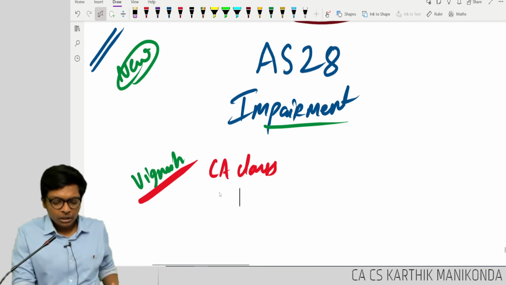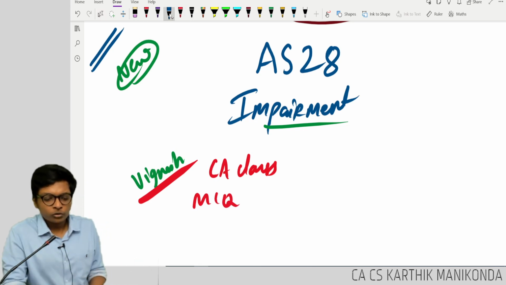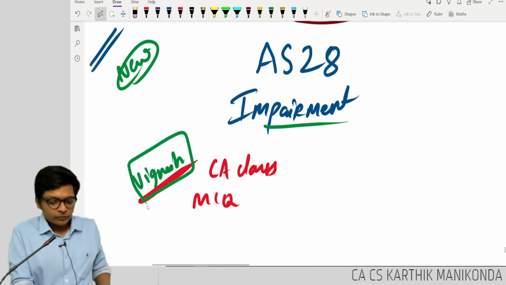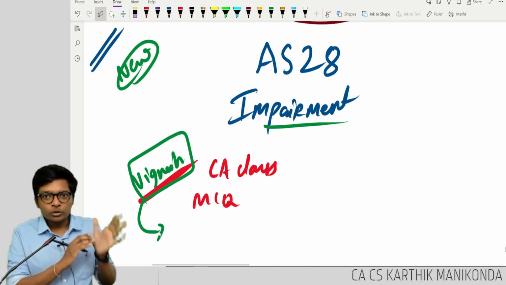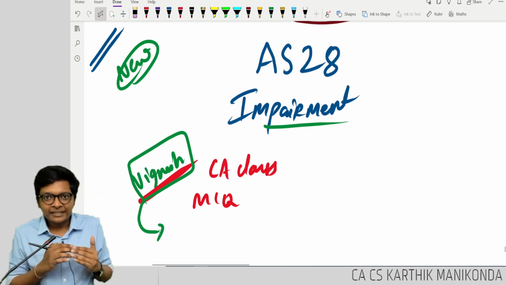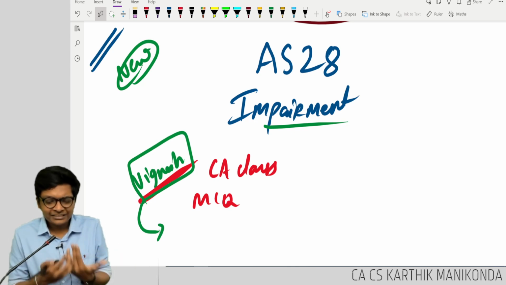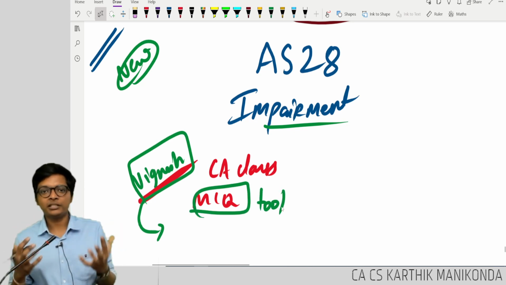So for example, students, now in the new syllabus you have MCQ. Sir, from where to get MCQ? Students don't know. So Vignesh is now developing a new software where if you copy paste the content, study material into the software, the system will create MCQs for you. So Vignesh is creating an MCQ tool for CA students to be benefited.